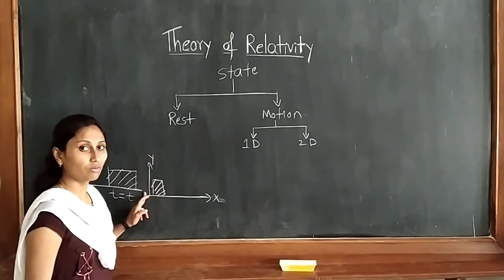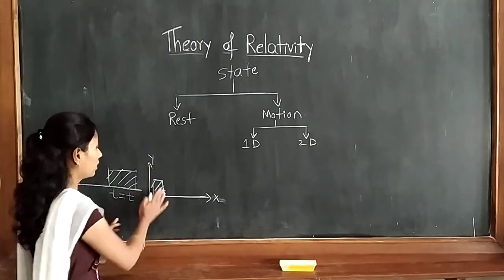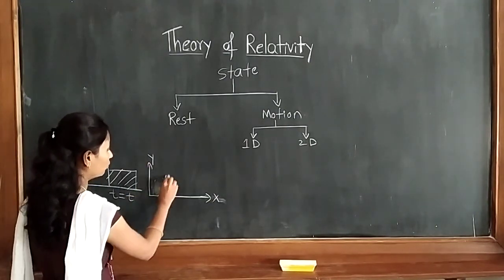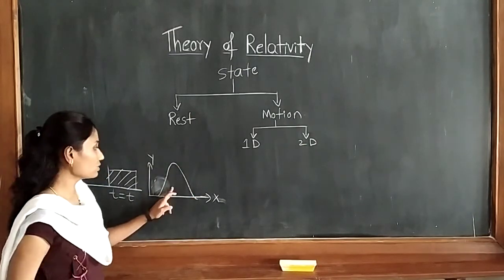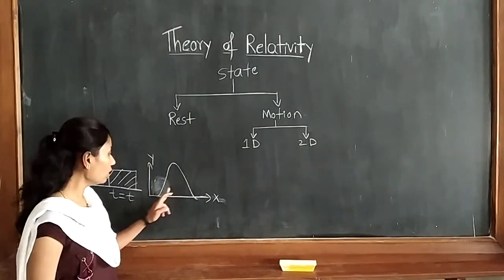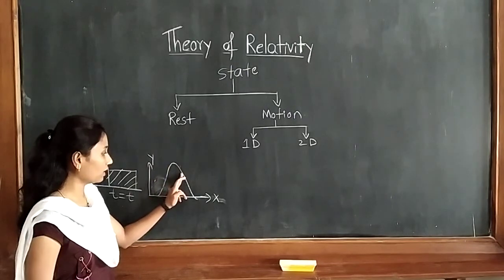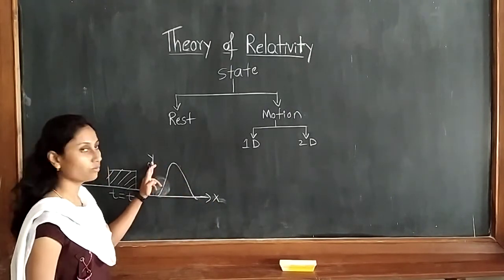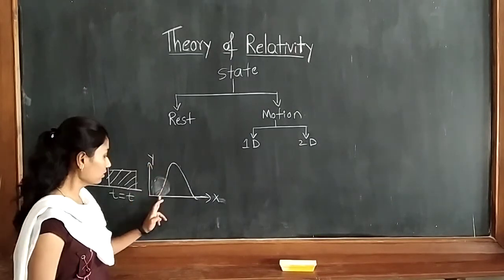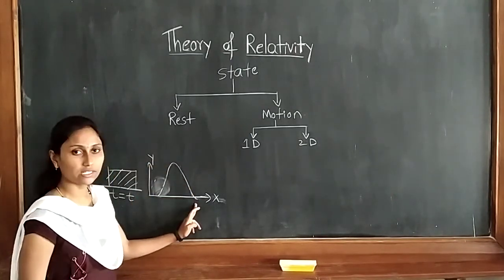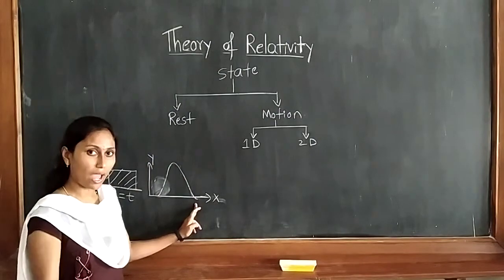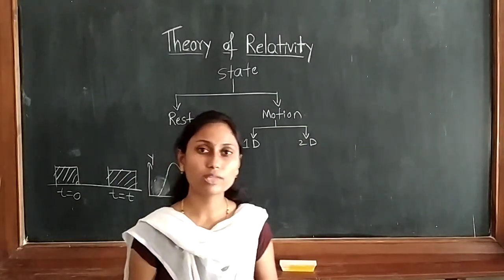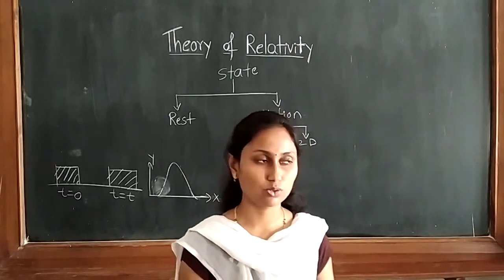When we talk about two-dimensional, the body is moving about two axes. We can take the x-axis and the y-axis. If any body is moving like this, and you see the graph, we will come to know the body is changing its position with respect to the x-axis and also with respect to the y-axis. Such a change in position about two axes is called two-dimensional motion.